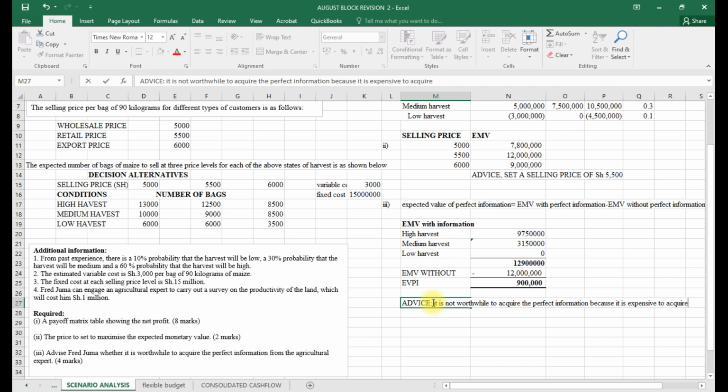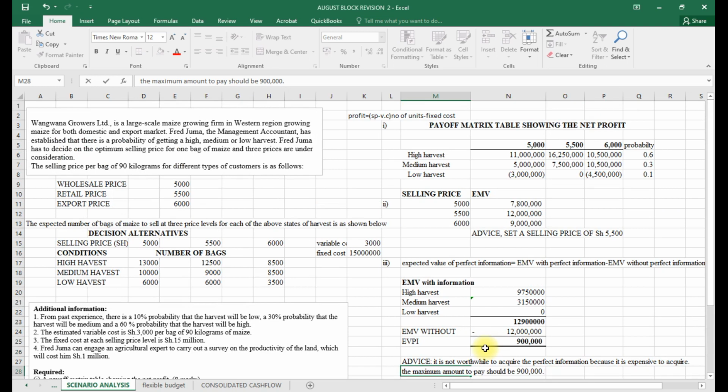The maximum amount to pay should be 900,000. That is the maximum we shall be willing to pay. Anything upward of 900,000 will not be worthwhile for us to acquire that particular perfect information.